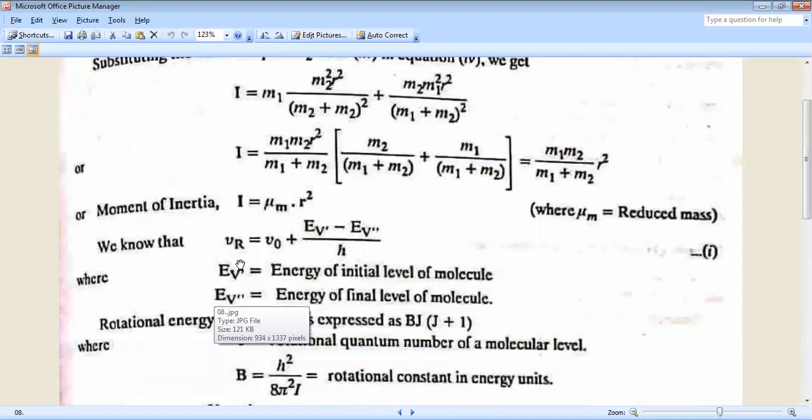We know Raman scattering, that is, the frequency of Raman light: nu r equal to nu 0 plus (E nu dot minus E nu double dot) by h. Here E nu dot is the energy of the initial level of the molecule, and E nu double dot is the energy of the final level of the molecule.